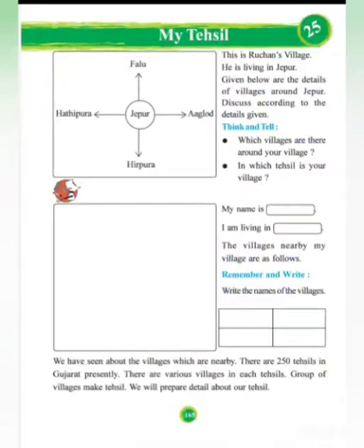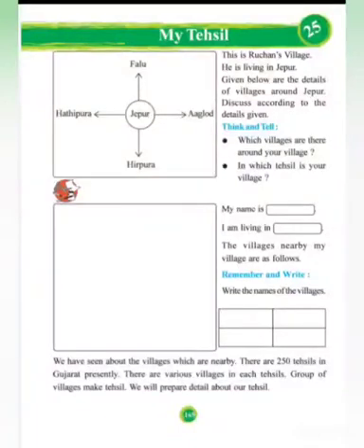Now what is given next? Write the names of the villages. Remember, now we can write the areas. As I told you, you are going to write 4 areas around the Vadodara city. You can make changes and write. Don't write the similar ones which are given on the next page. You can change and write.